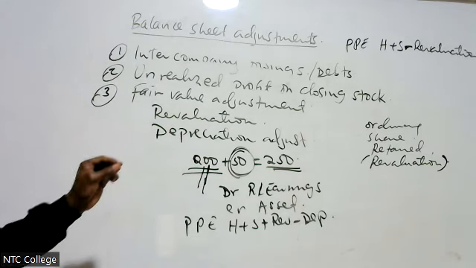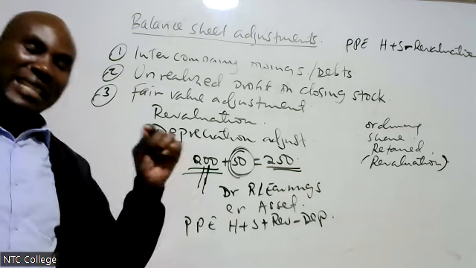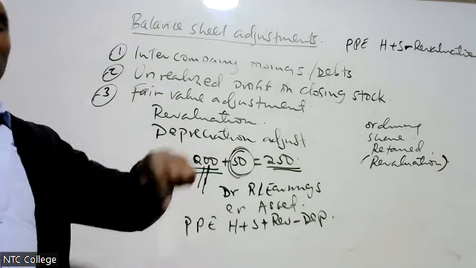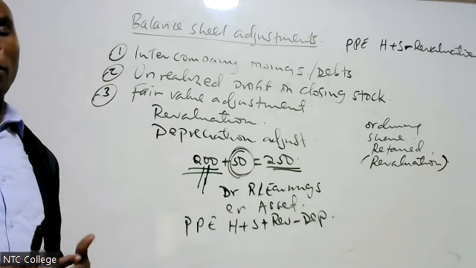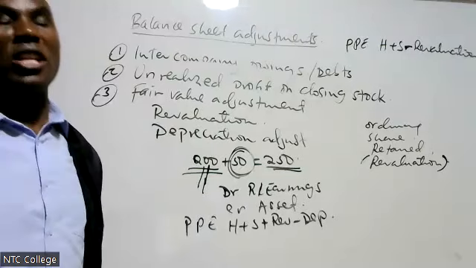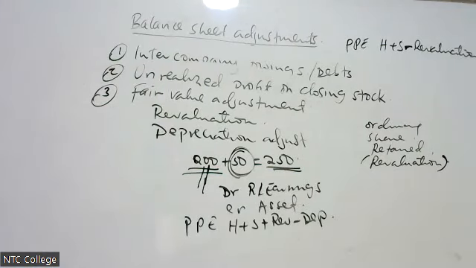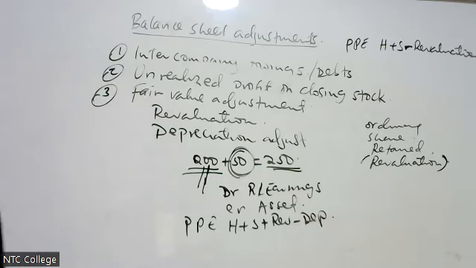Therefore, I'm going to subtract that depreciation in my PPE upon revaluation. And also in the retained earnings, I will subtract that depreciation because I overstated the profit. That is depreciation adjustment and revaluation adjustment if there is fair value adjustment.